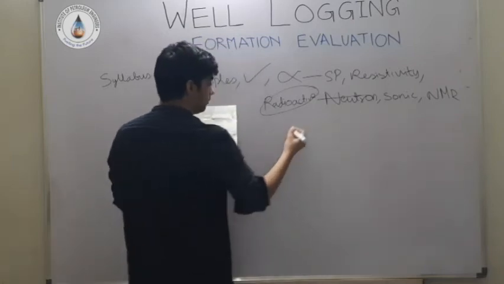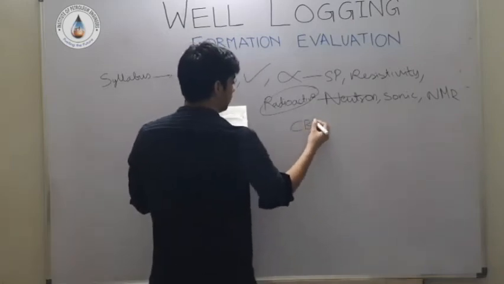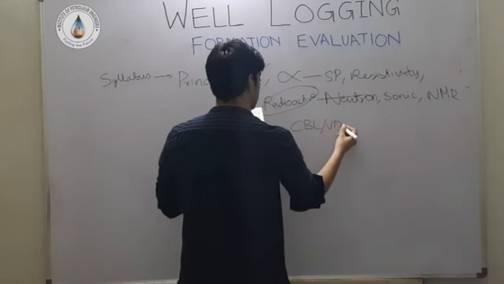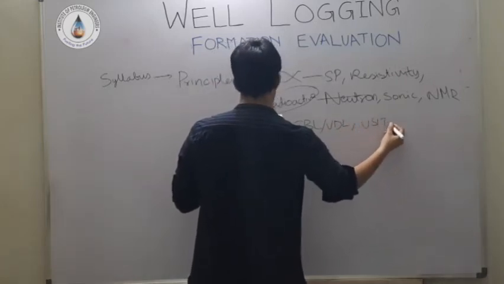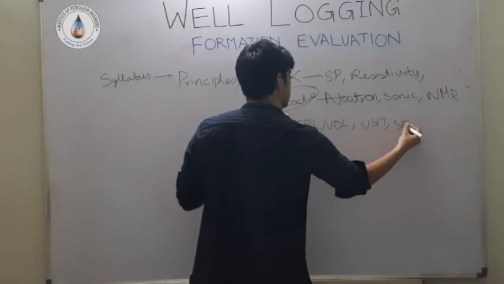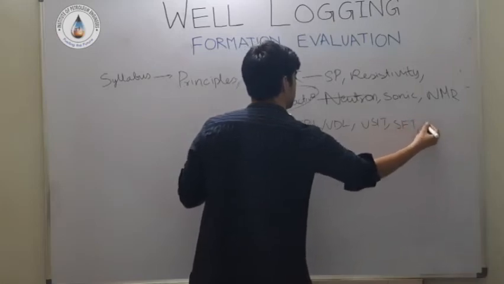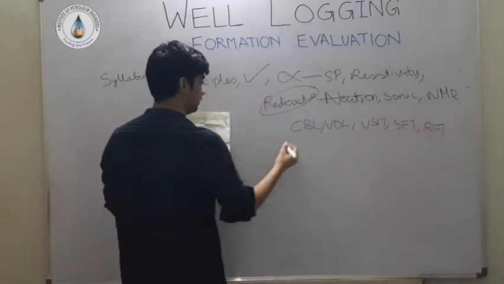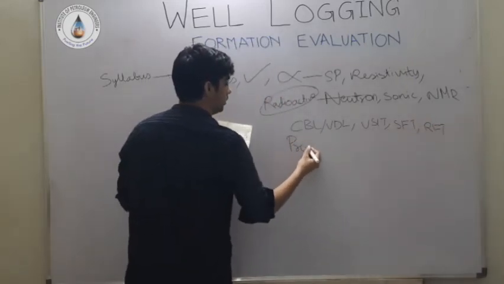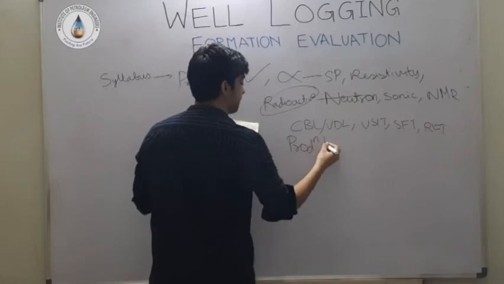And there are also some other tools like CBL, VDL, USIT, SFT, RFT, and other production logging tools.